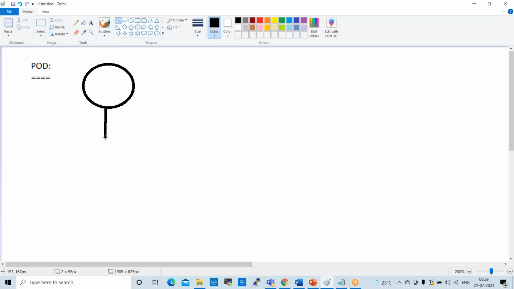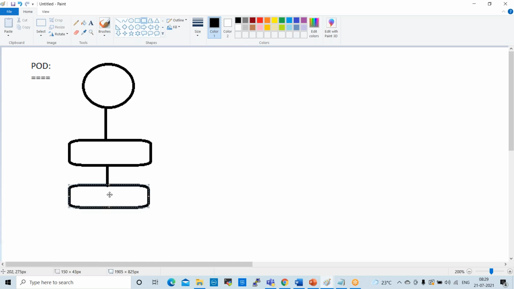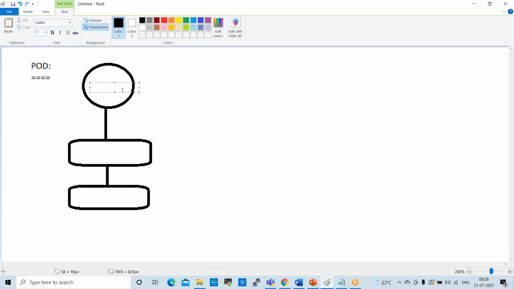For example, this pod has this container, and we have one more container here: container 1, container 2.